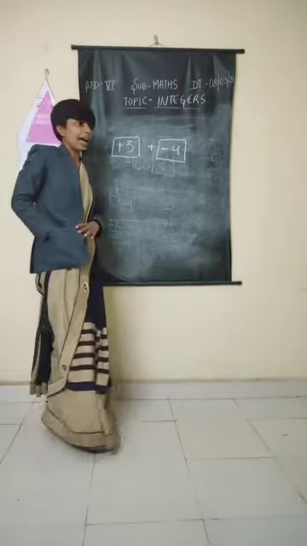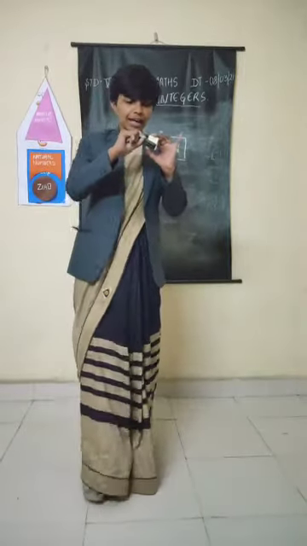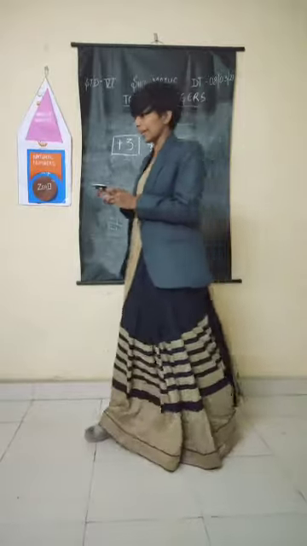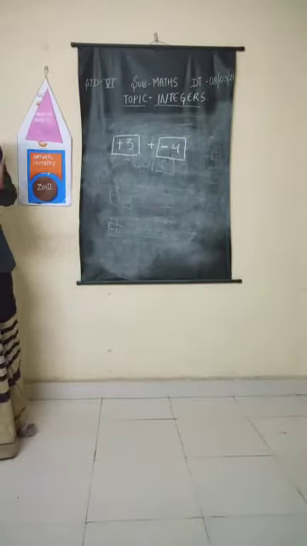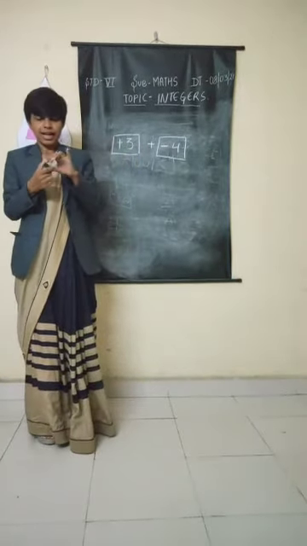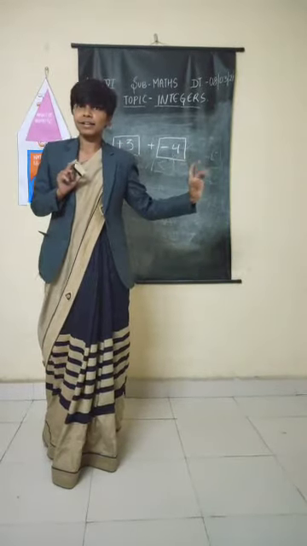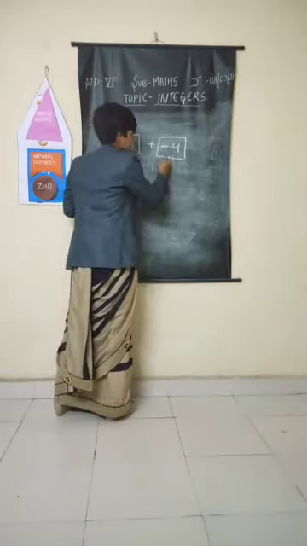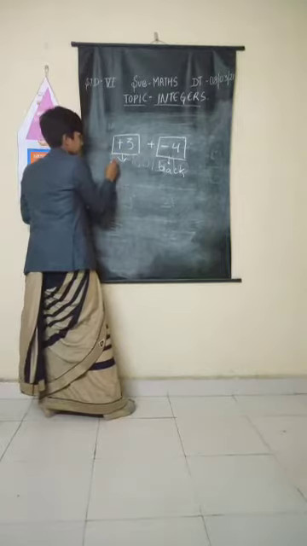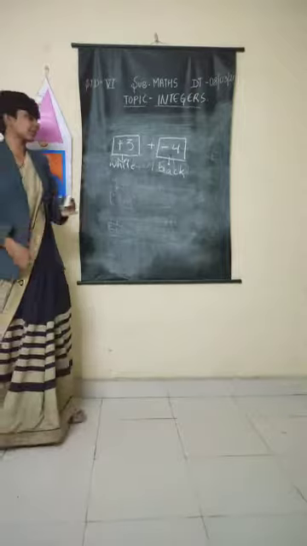I have cards with me. These are black cards and white cards, yellowish white cards. Okay, I'll paste them. Just imagine that negative numbers are of black color and positive numbers are of creamish white color. Is it clear? Yes. Negative numbers mean black color. Positive numbers mean creamish white color. Now, what is the negative number here?